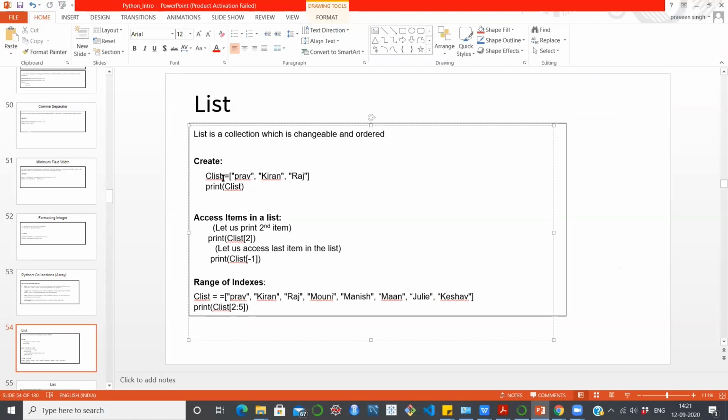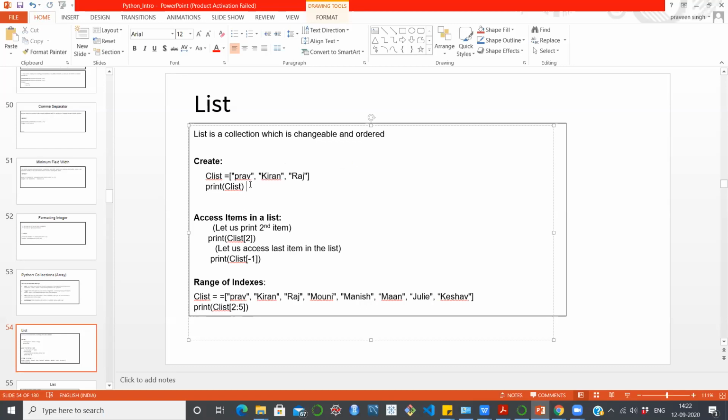How are we going to create a list? You take a variable, then open a bracket and close it. Inside that you specify either my name or yours, whatever you want. This is how you can create your list.